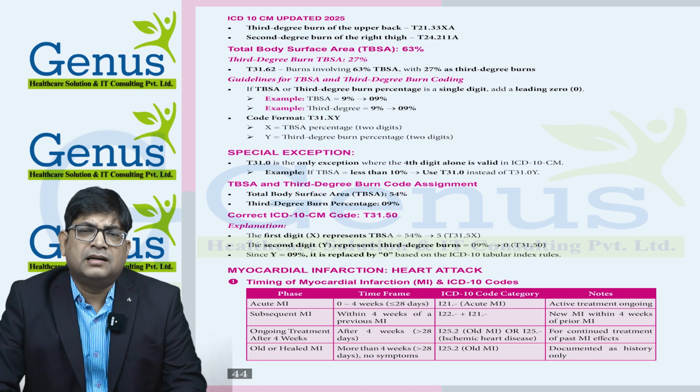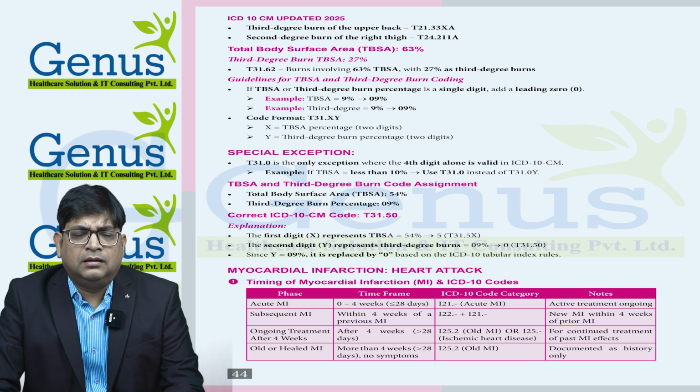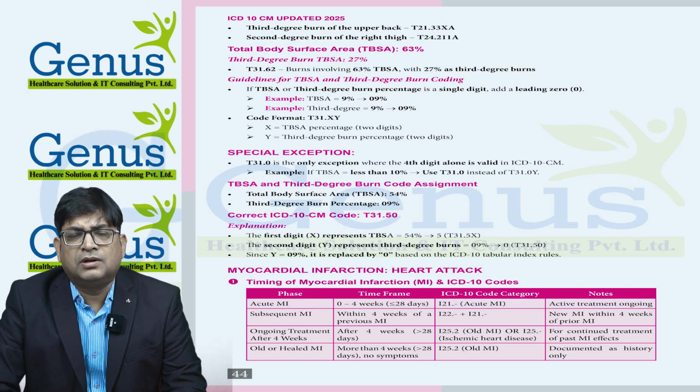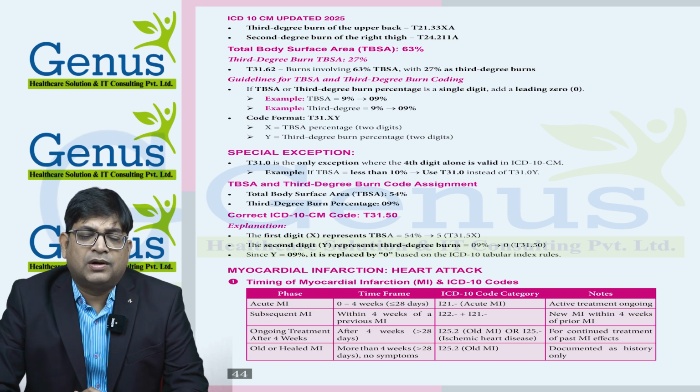Our next topic is myocardial infarction. So for myocardial infarction, we need to remember some guidelines. Then we can easily provide the ICD code for that. For acute myocardial infarction, the time frame is 0 to 4 weeks. So if a patient gets a myocardial infarction and comes to the hospital or physician office within 4 weeks, then we can take the acute myocardial infarction code. Normally the ICD codes for this start with I-21.